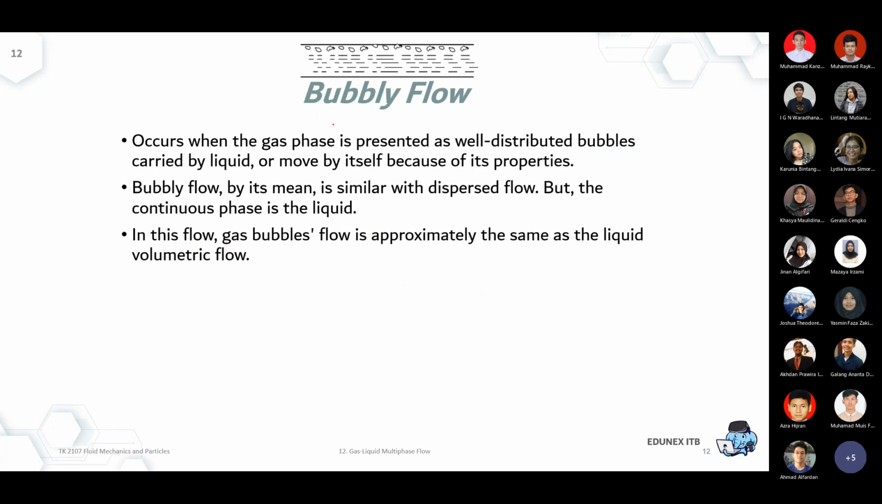Bubbly flow, again, this is when the bubble is well distributed, carried by liquid, or by itself because of its properties. Because again, we expect that the vapor is light, so the vapor will be at the top. So it's quite similar to dispersed flow, but in the opposite way, because the continuous phase is now the liquid. So the big part over here is the liquid.